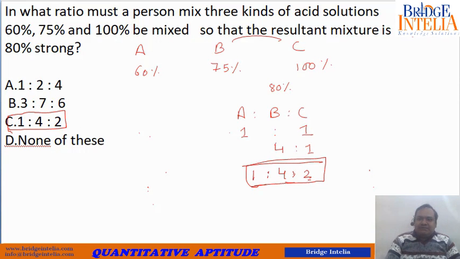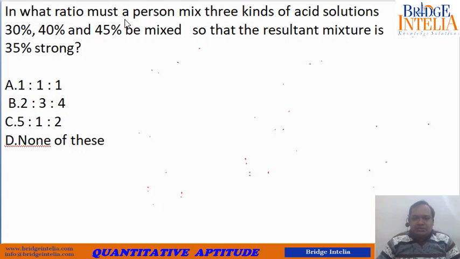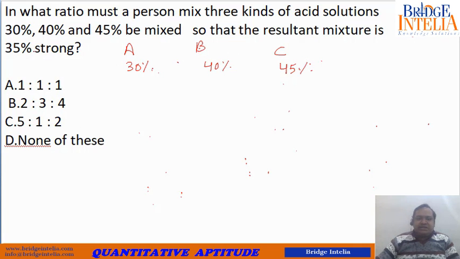Now let's take another example. In what ratio must a person mix three kinds of acid solutions? Let's name them A, B and C. Their strengths are 30%, 40% and 45%. The resultant is 35% strong. So 35% lies between A and C, and you have to apply the crisscross method between A and C, and between A and B also.